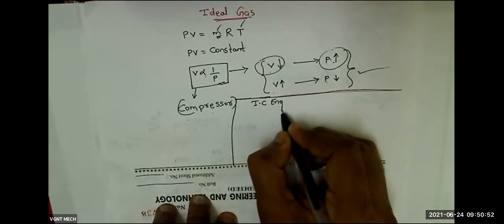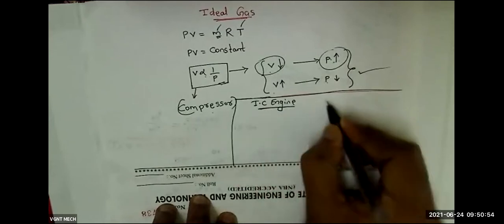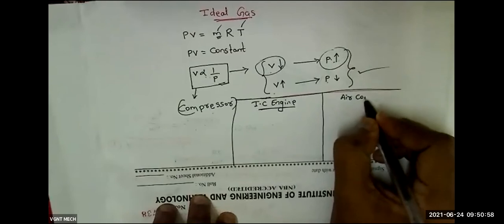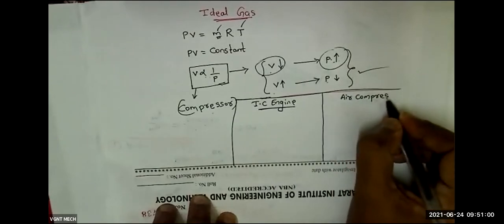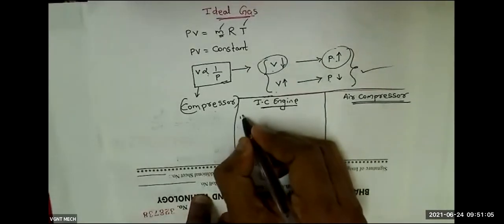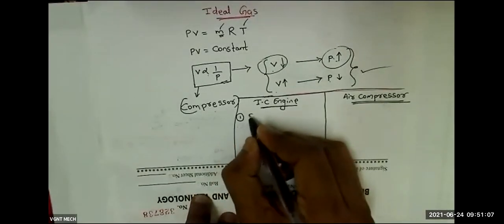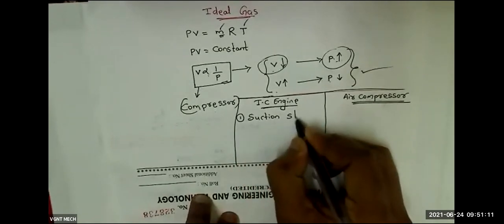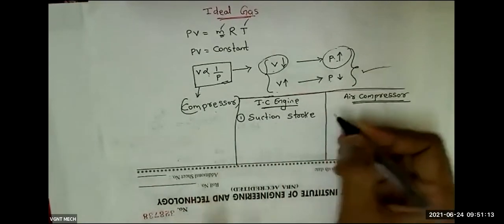IC engine, and here I will write air compressor. In the case of an IC engine, in total we have 4 strokes. First one is suction stroke.